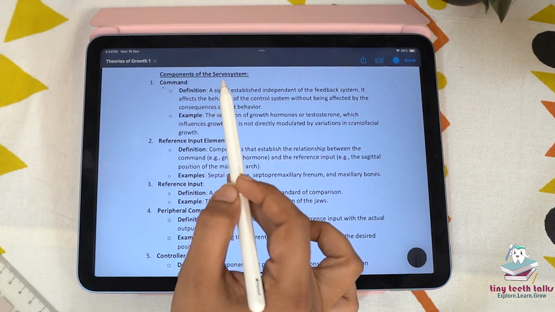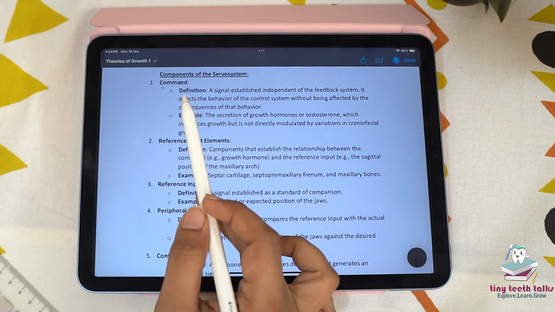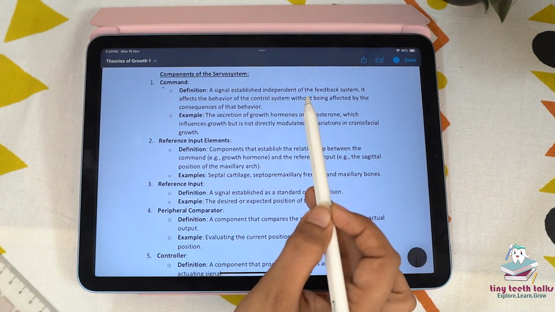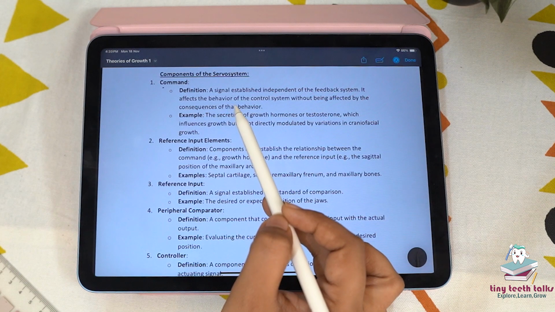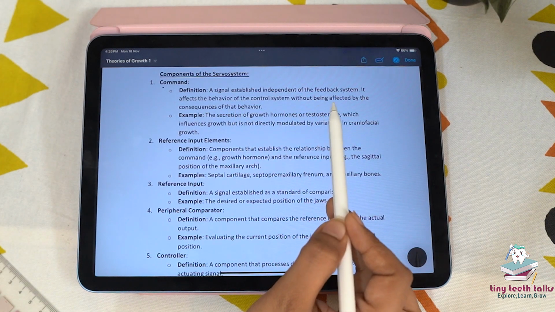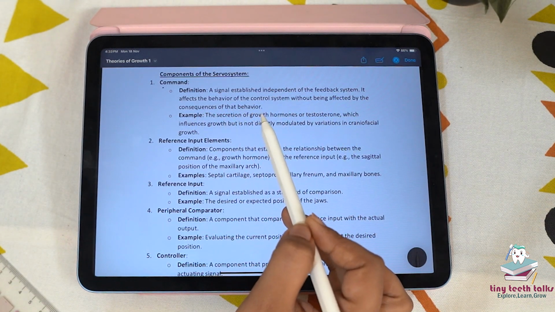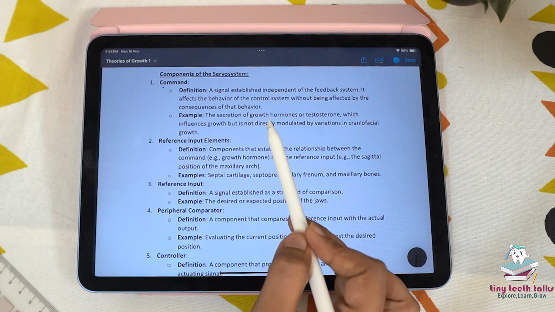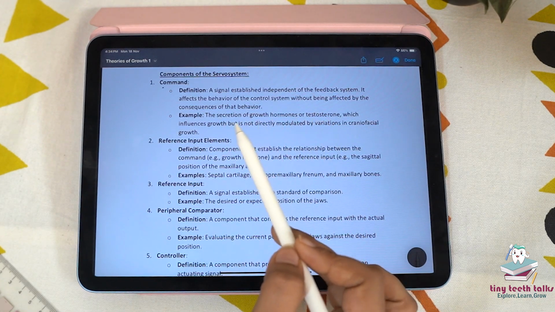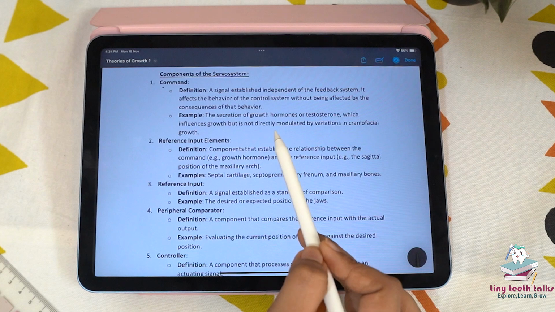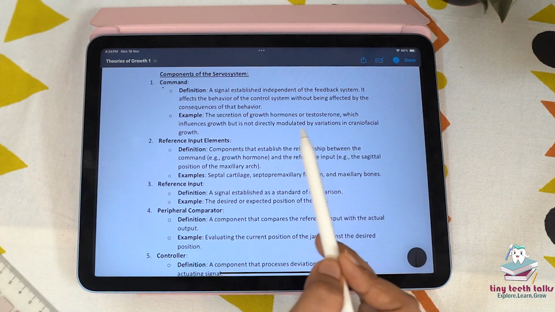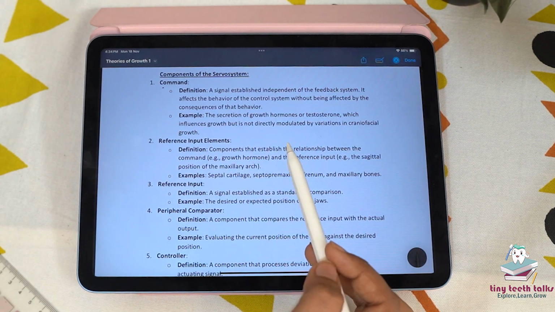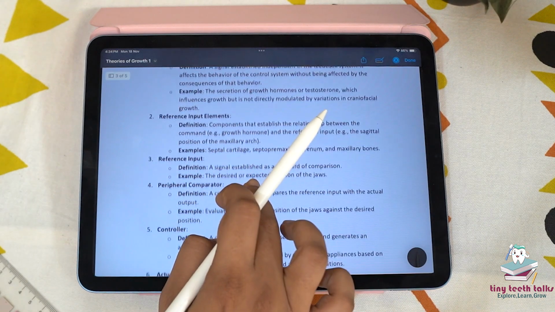There are components of the servo system. The first is a command, a signal established independent of the feedback system. It affects the behavior of the control system without being affected by the consequences of the behavior. For example, the secretion of the growth hormone or the testosterone, which influence the growth, but it is not directly modulated by variations in the craniofacial growth. They are not affected by the consequences or by the growth.